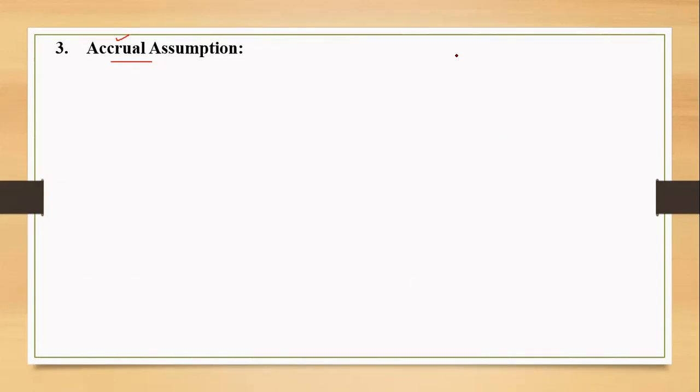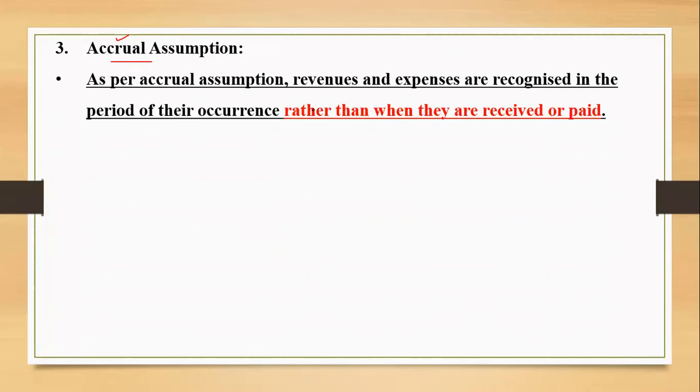Whenever you want to have a record of the business transaction, how are the transactions to be recorded? When are the transactions to be recorded? Let us learn that. As per accrual assumption, the revenues and the expenses are recognized. We have one more concept, that is revenue recognition concept. At that time, again, we are going to have the same thing, but at that time we will have just revenue with us. Revenues and expenses are recognized in the period of their occurrence rather than when they are received or paid.